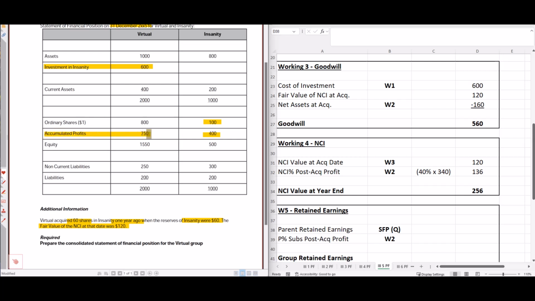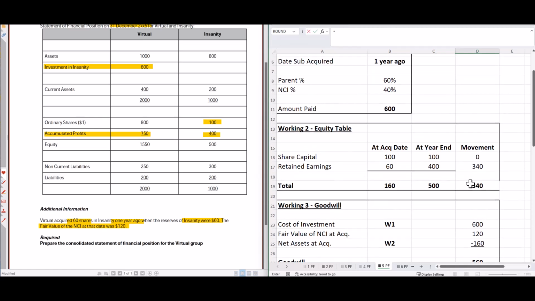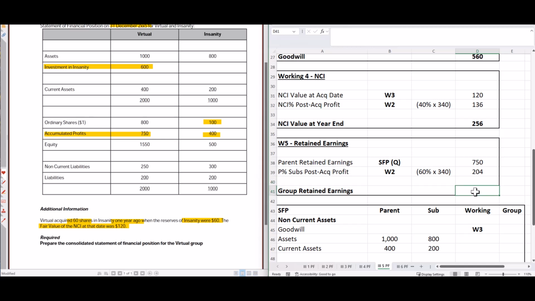The parent's retained earnings from the question, there they are, cumulative profits 750. And then we give them their share of the post-acquisition profit, 60% of the 340, which is 340 times 60%. That gives us retained earnings in total of 954. Again, you should be seeing that this is very similar to what you did in the previous example. Each example builds upon the next.